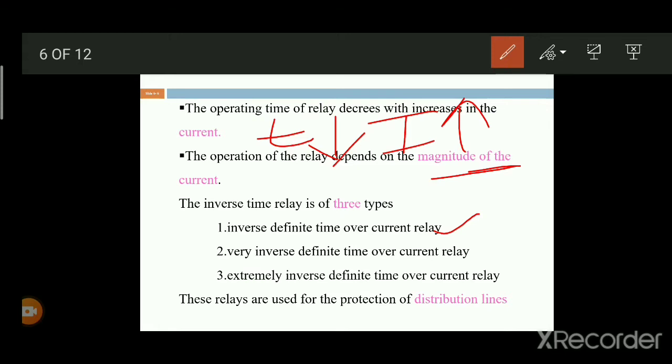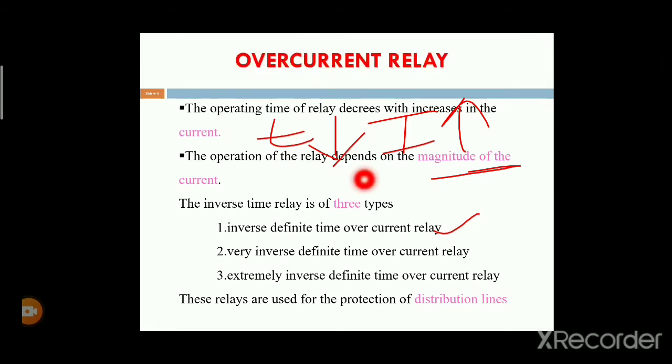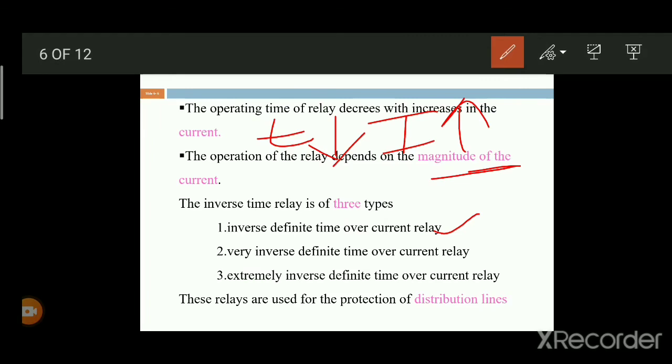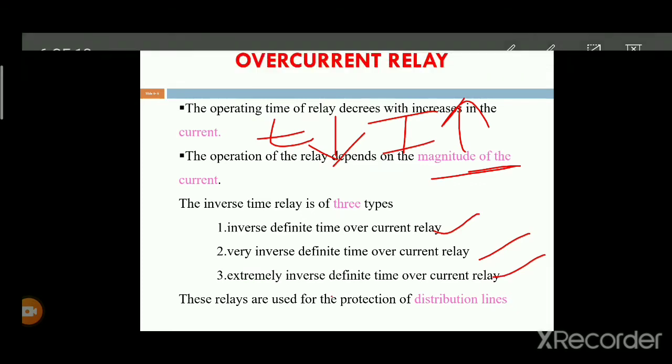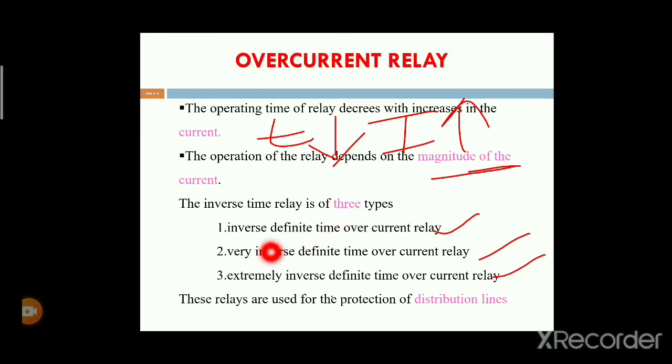The second one is the very inverse definite time overcurrent relay. The third one is the extremely inverse definite time overcurrent relay. These are the classifications of inverse time relays.